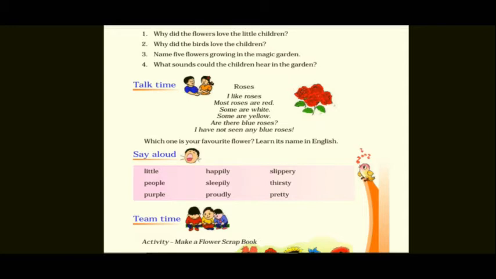Okay. Now next is the tea time. That is one activity, children. What you have to do is do this activity and send the photos in the group. So you have to just collect 5 flowers. What you have to do? You have to put each flower carefully on the pages of an old book.